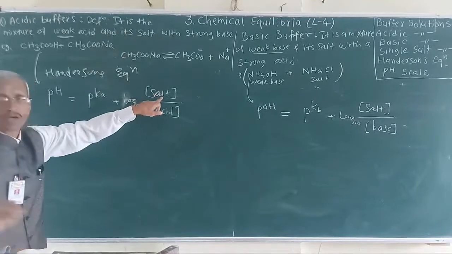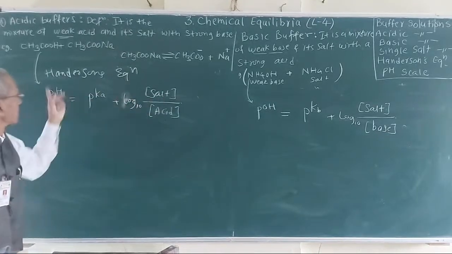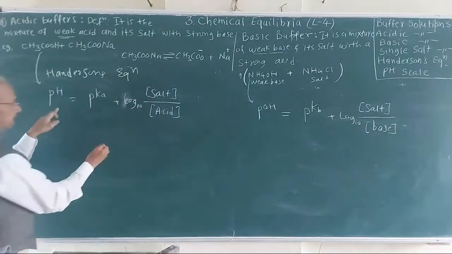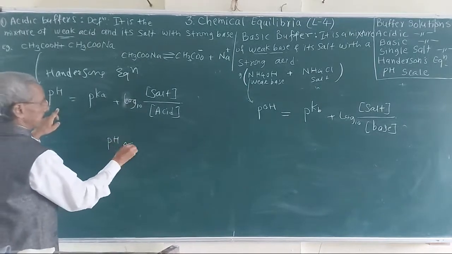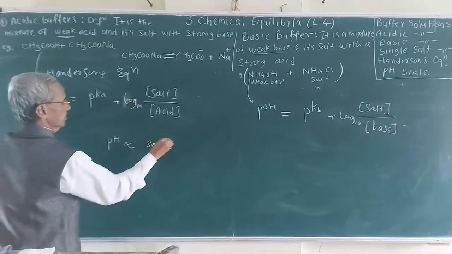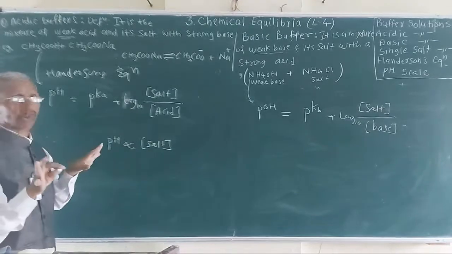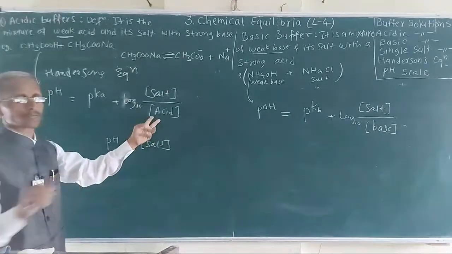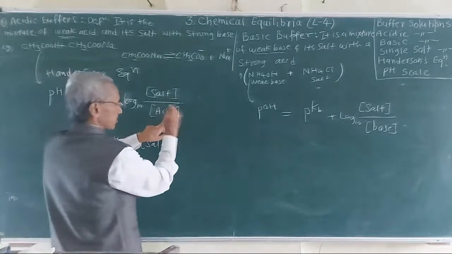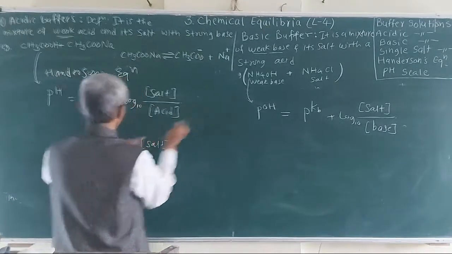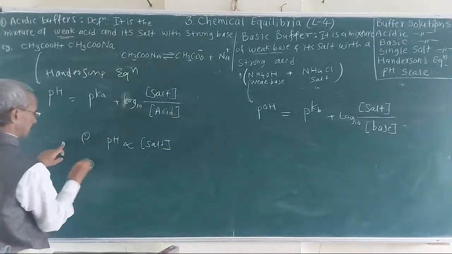If the concentration of salt is more, the pH will be more. So here pH is directly proportional to the salt concentration. Also, what about the acid? This is important. Consider the second case.